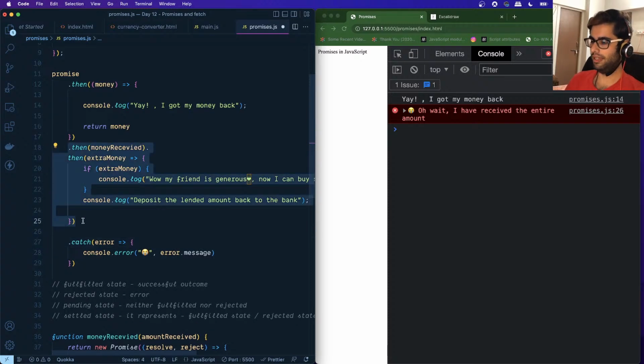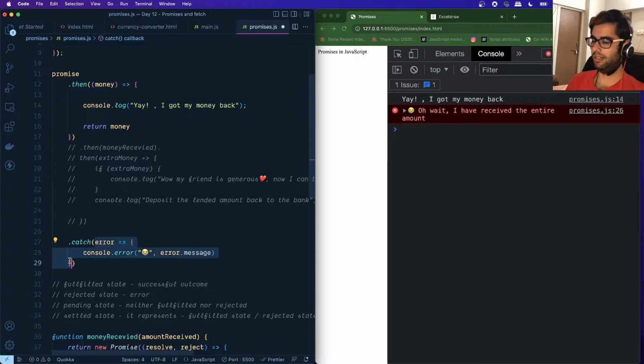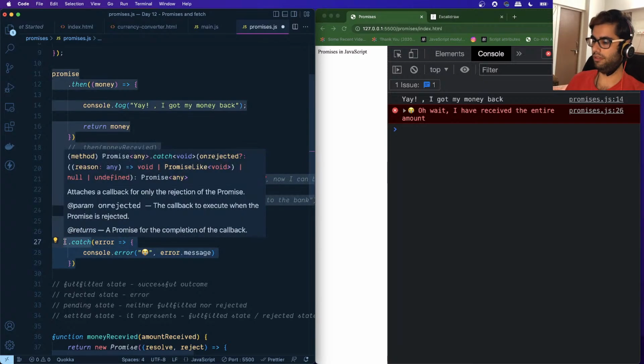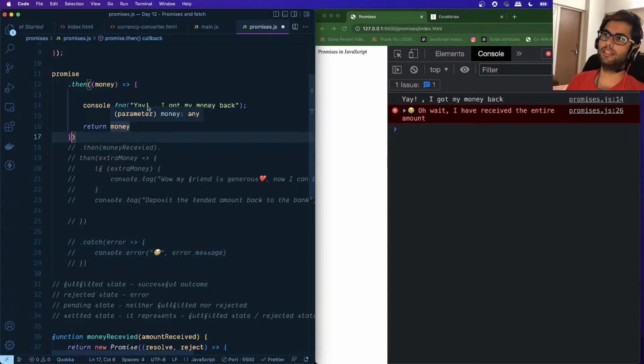These two additional catch promise chains, let me comment them out, and instead of writing a separate catch over here like this, let me just copy this callback function. Let me comment it out over here, and you can specify the success, the fulfilled state, what needs to happen on the successful outcome, as well as the rejected state, whatever needs to happen when the promise is rejected, within the then function as well.